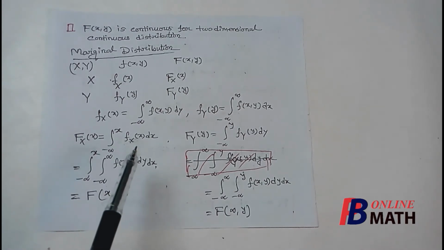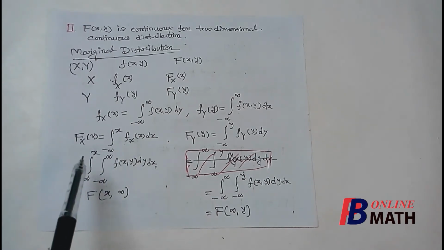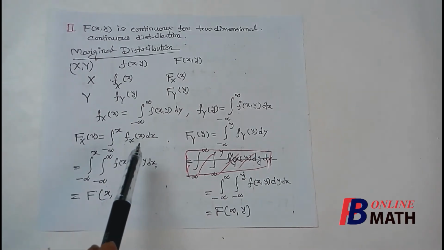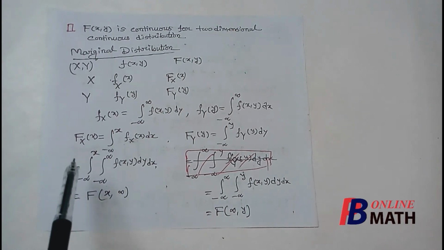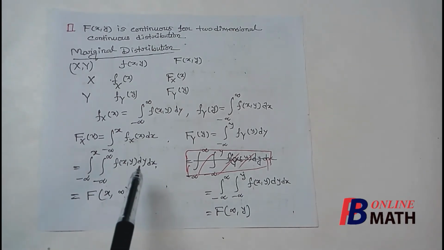So to obtain the marginal distribution function, we have three options. The first one is, if we know the marginal PDF of x, then we can find the marginal distribution function by integrating the marginal PDF. If we know the joint PDF, then we can easily find the marginal distribution function by integrating the joint PDF. And if we know the joint distribution function, then also we can find the marginal distribution function by replacing either x tends to infinity or y tends to infinity.